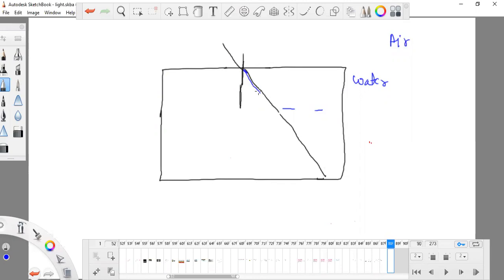Okay, in this way for water. Now if it is kerosene, definitely it will come in this way. And if it is turpentine, it will go in this way. And if something is thicker, then it will go in this way. So according to the density of the substance, water is passing from one medium to another medium. If it is more dense, then it will be more towards the normal.